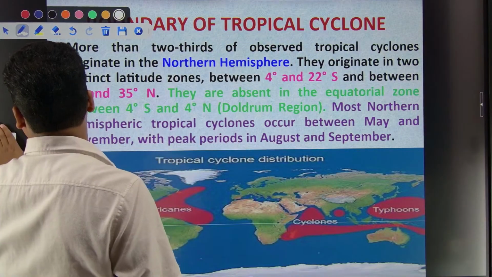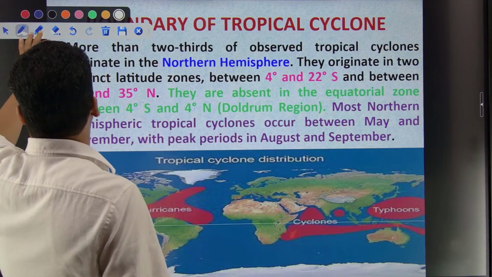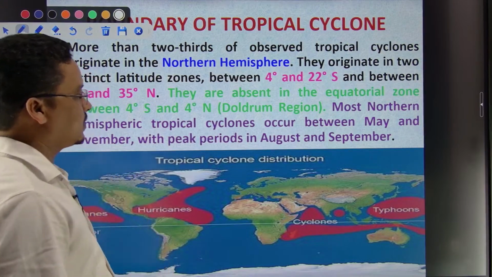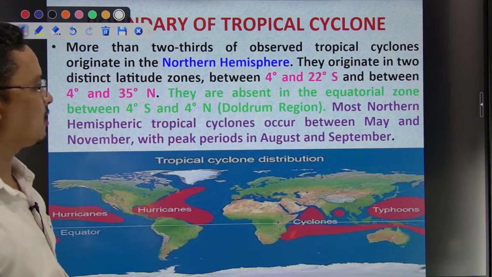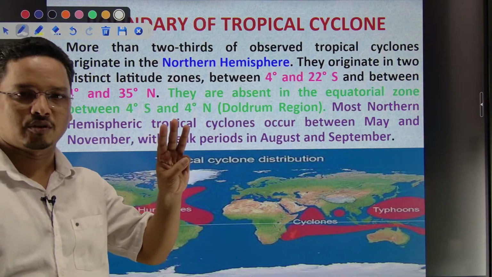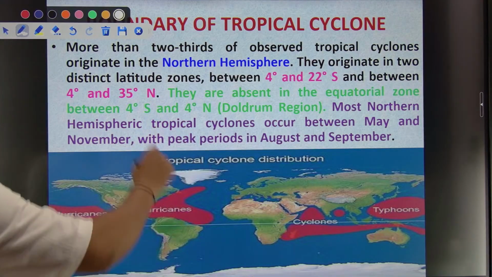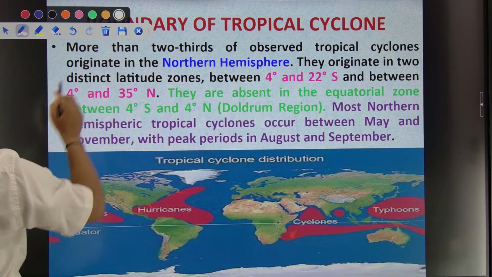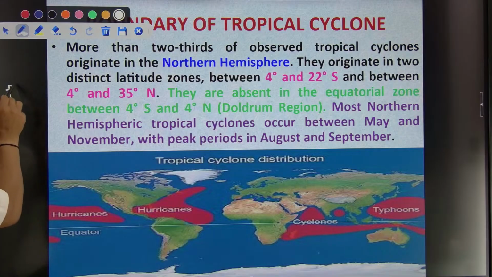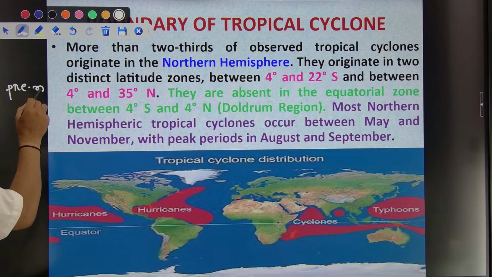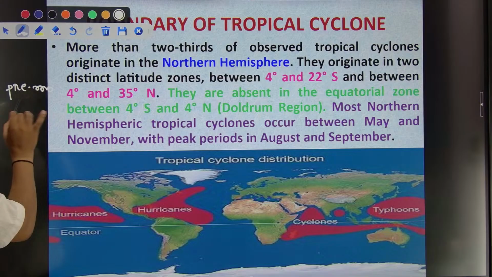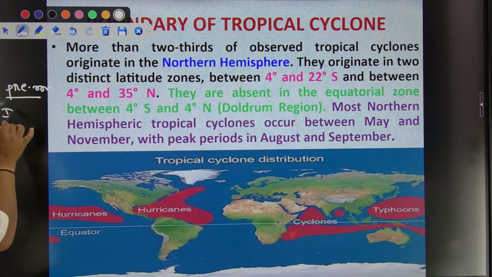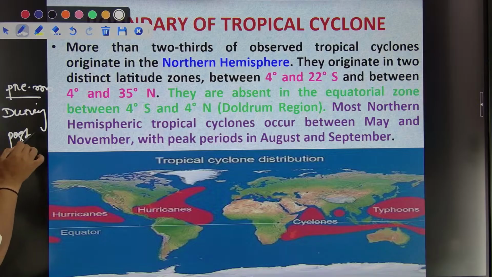Now the question is, you have to answer. There are three seasons for the formation of tropical cyclones. The seasons are: one, pre-monsoon; then during monsoon; and another is post-monsoon.